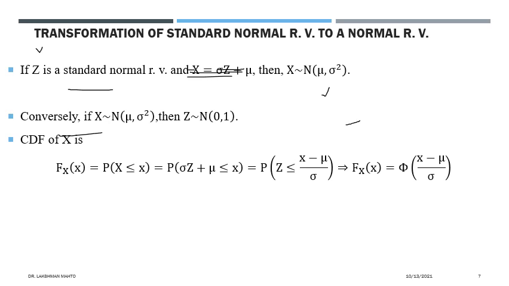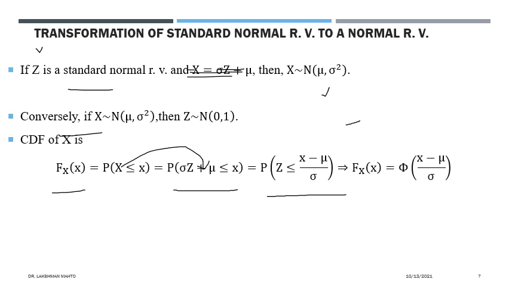So how can we find the CDF of x? Just blindly go to the definition of the CDF. What does it say? It is talking about probability up to x. So probability that x is taking value up to x, and now x is written in terms of z, so we will replace x in terms of z. We will do a little bit of manipulation in order to convert this probability completely in terms of z, or in terms of the CDF of a standard normal random variable. So we are converting this way.